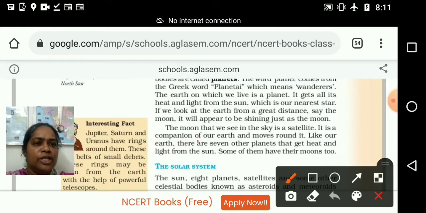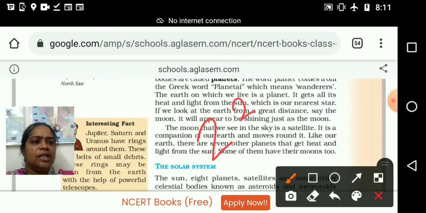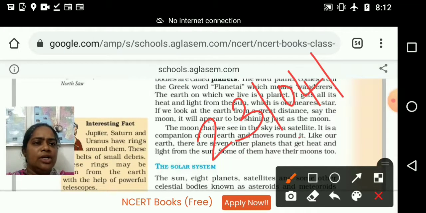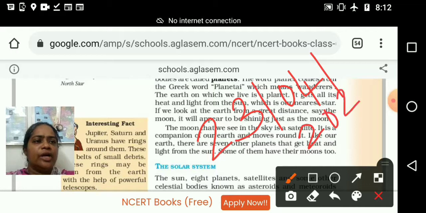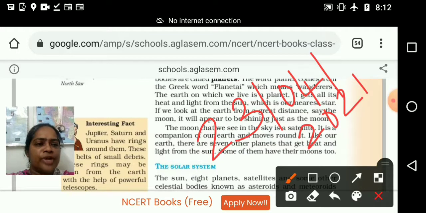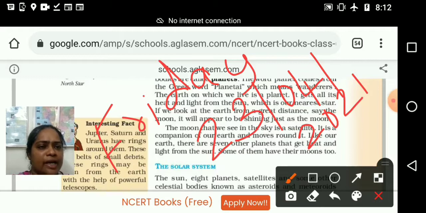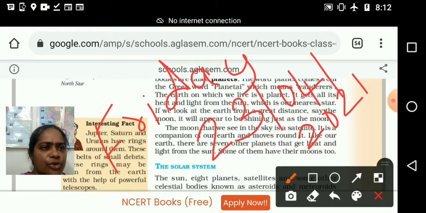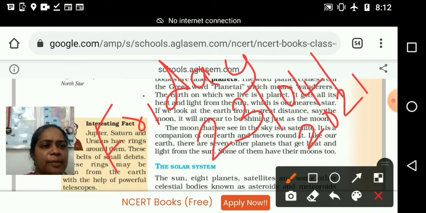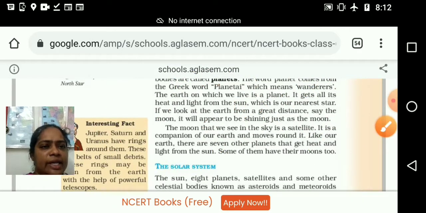Today is 23/04/2021. Which day? It is Friday. Date 23/4/2021 and today is Friday. Please write the day and date. Then write the next point, the moon.